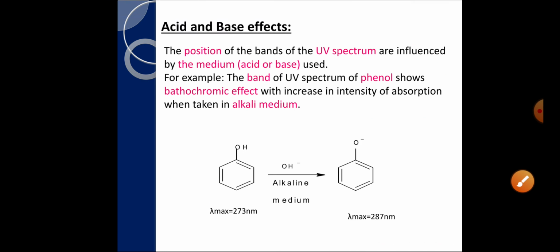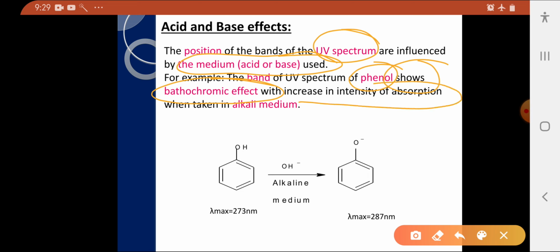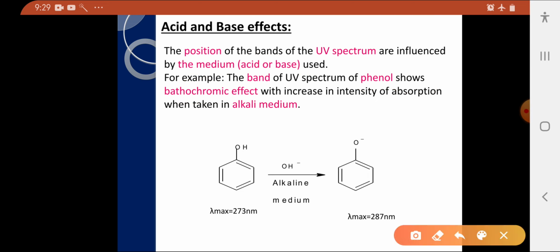And next one is acid base effect. Okay, let us see effect of base. Generally, the position of bands of the UV spectrum are influenced by the medium used, that is either acid or base. Okay, for example, the band of UV spectrum of phenol shows bathochromic shift or effect with increase in intensity of absorption when taken in alkali medium.